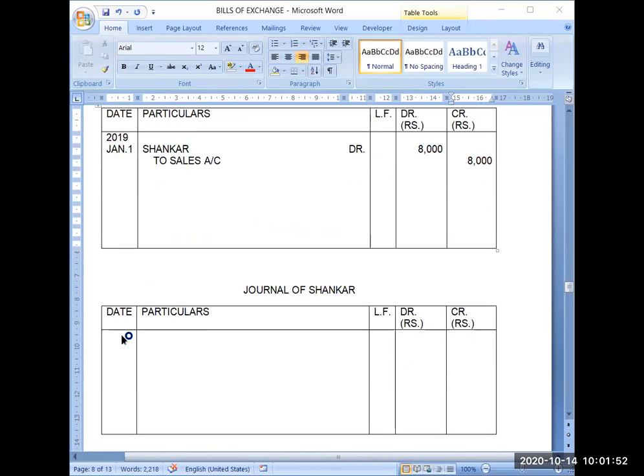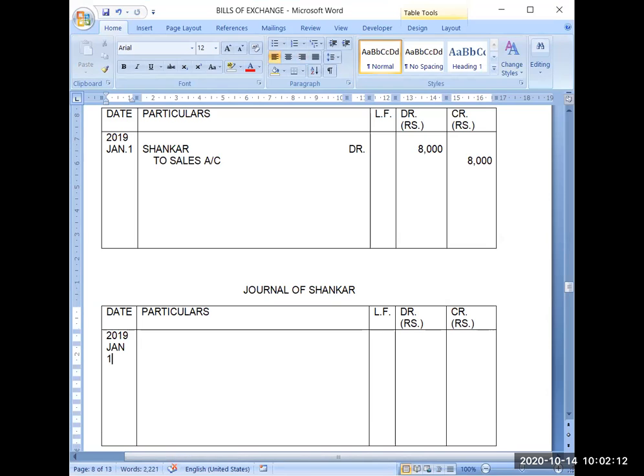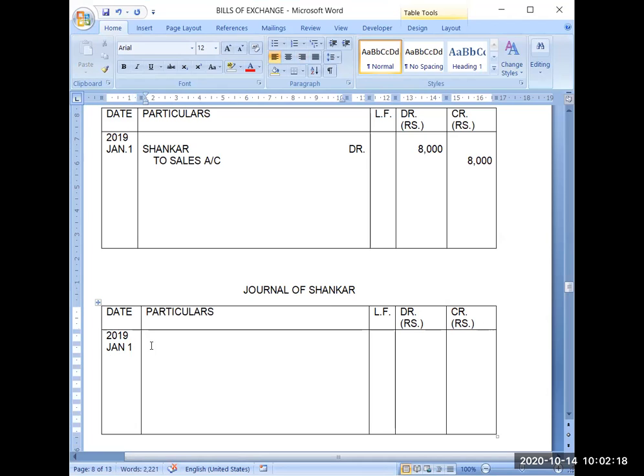Now, in the same manner, Shankar will be doing the entry 2019, and because he is purchasing goods on January 1, here the entry will be purchase account debit. 8,000 rupees is the amount of the transaction to Parvati, because he is purchasing goods on credit from Parvati.